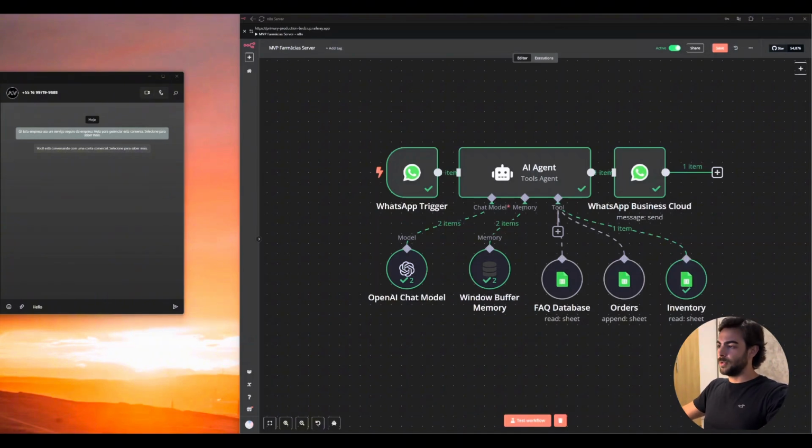To explain how this works, a client sends a message, and this agent is connected to a specific WhatsApp number that I have configured to receive messages, and this agent can send messages through this specific WhatsApp number.